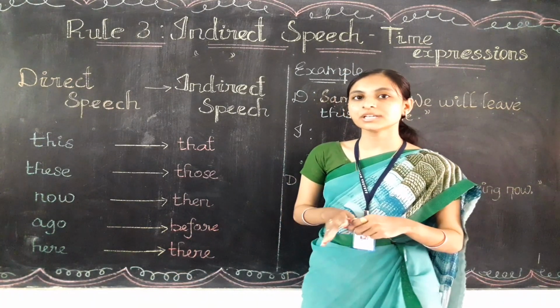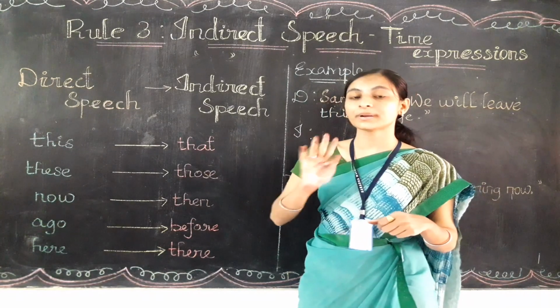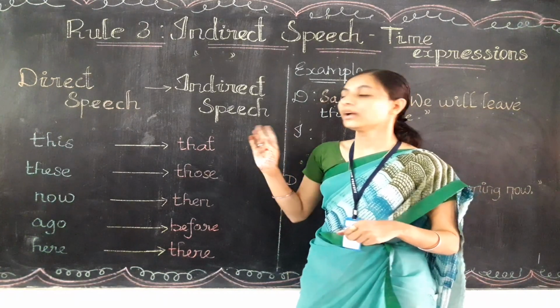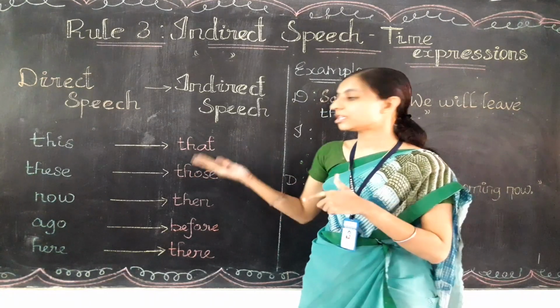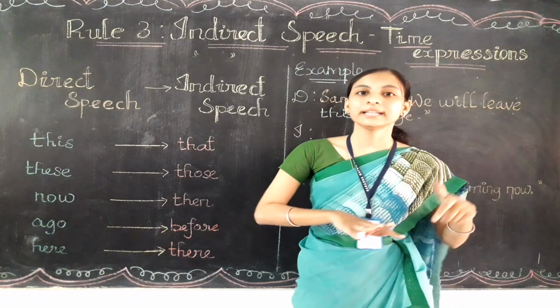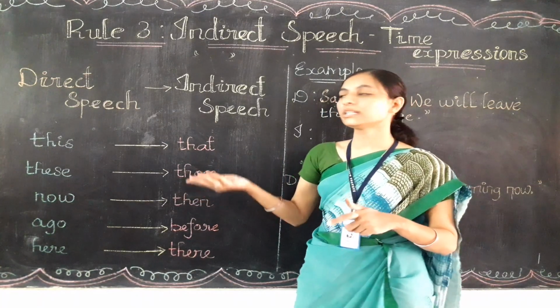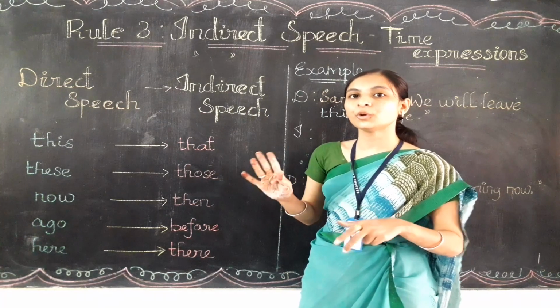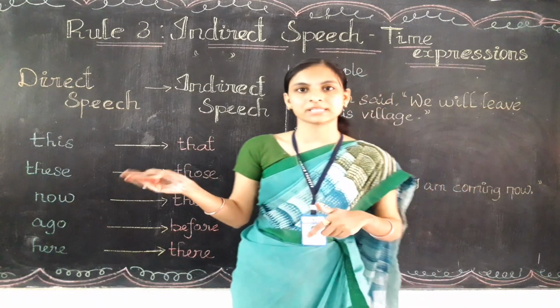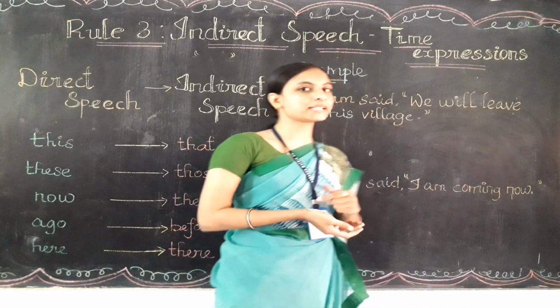Are you clear, children? So these are the things you need to memorize. You need to know them by heart. That is, this should be changed into that. These should be changed into those. So that the exercise whenever you are changing the direct into indirect will be very easy for you if you know what words should be replaced. Okay. So let's learn with the example.